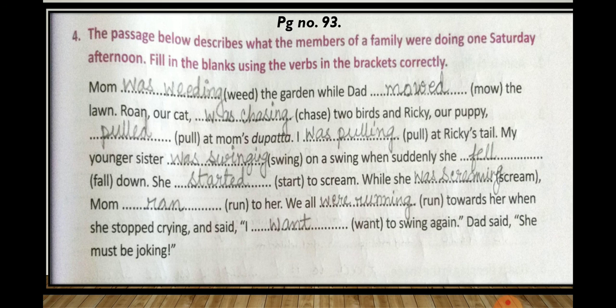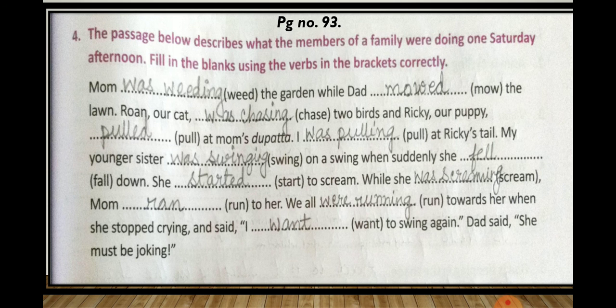The passage given below describes what the members of the family were doing one Saturday afternoon. Fill in the blanks using the verbs in the brackets correctly. So this action has already taken place, so it will be in the past, right? So let's start. Mom, in the bracket you have weed. Mom was weeding the garden while dad mowed. Mow will become mowed. When dad mowed the lawn, it means to cut the grass short.